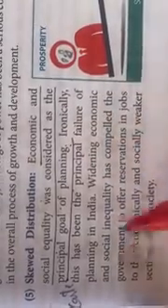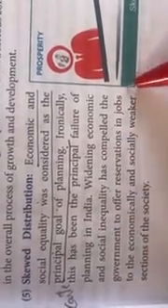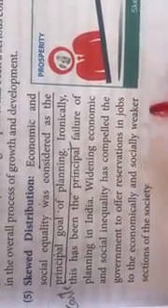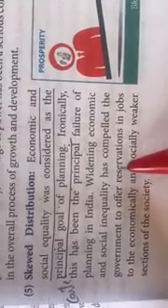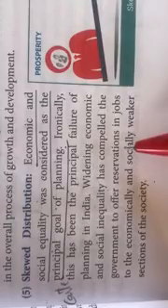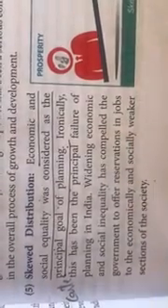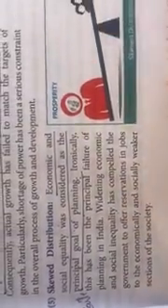Widening economic and social inequalities has compelled the government to offer reservation in jobs to the economically and socially weaker sections of society, because there is a wide gap between social and economic inequality. That means the government has set reservation quotas so that there is proper development among the society.